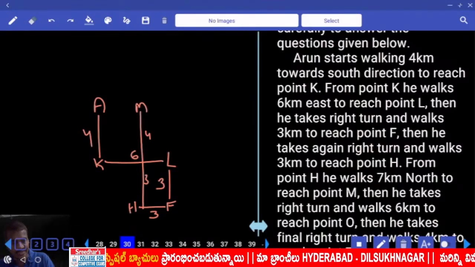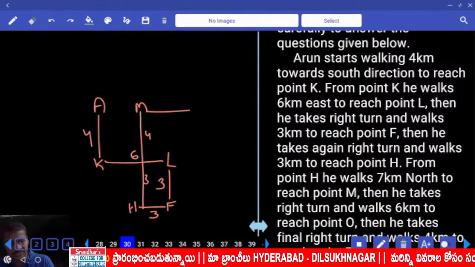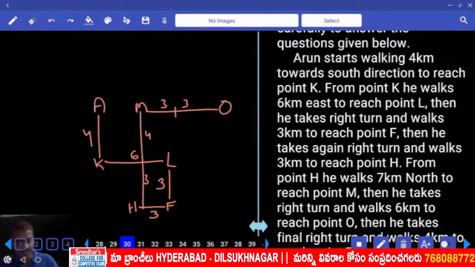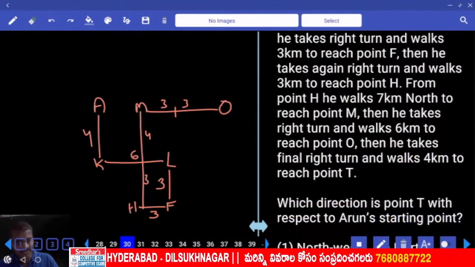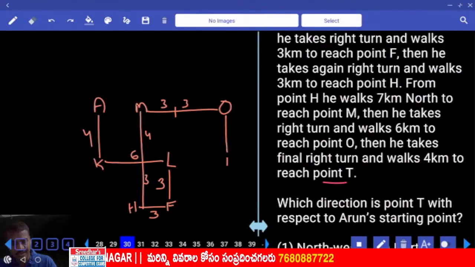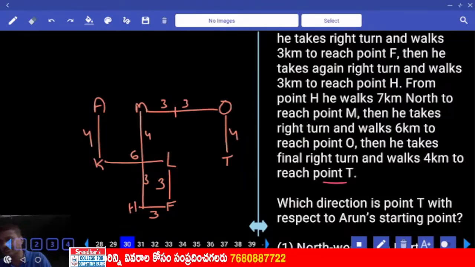Then he takes a right turn and walks 6 meters. Now from here 6. 6 means this is 3 and then another 3. And 6 meters and reaches point O. Then he takes a final right turn and walks 4 kilometers to reach T. From here to T 4 kilometers. This is the final arrangement we have.